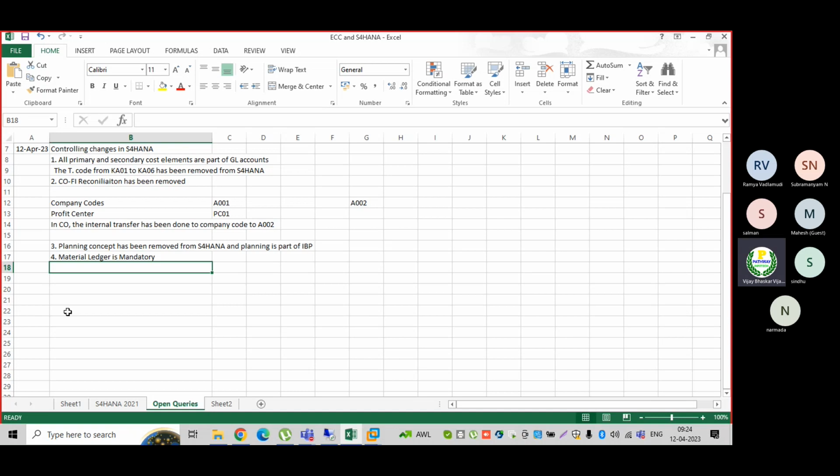But now in S4 HANA, by default, we must activate the material ledger. Without the material ledger, we cannot do any postings in MM and FI integrations. Remember.